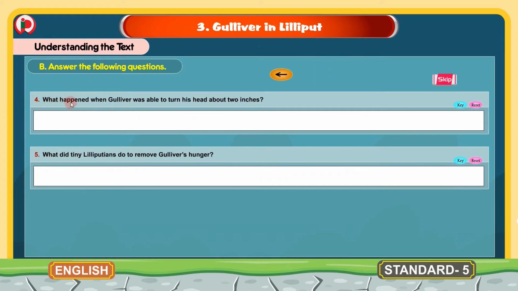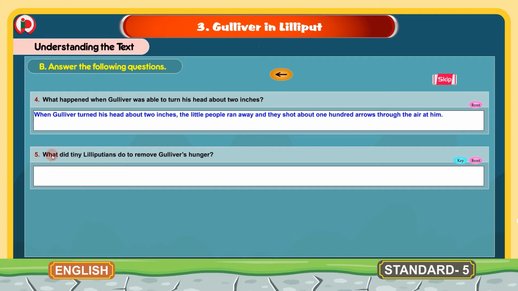4. What happened when Gulliver was able to turn his head about 2 inches? So what happened when Gulliver turned his head? The answer will be, when Gulliver turned his head about 2 inches, the little people ran away and they shot about 100 arrows through the air at him. So when Gulliver turned his head, the little people shot hundreds of arrows.